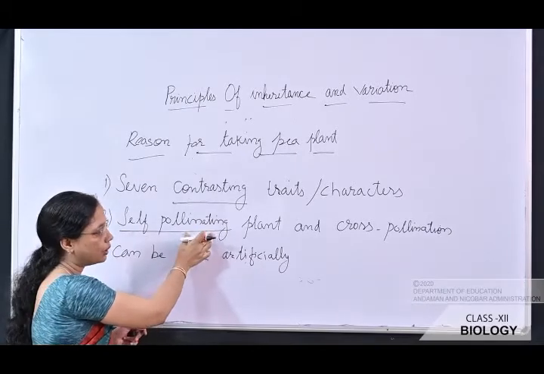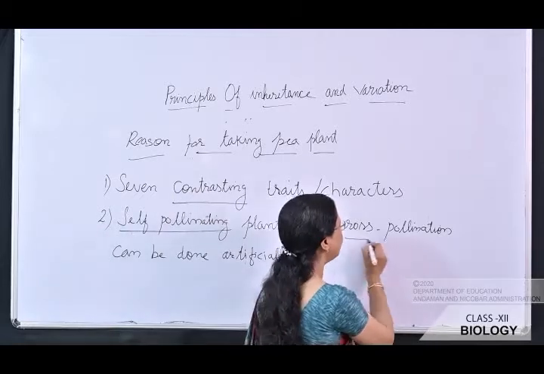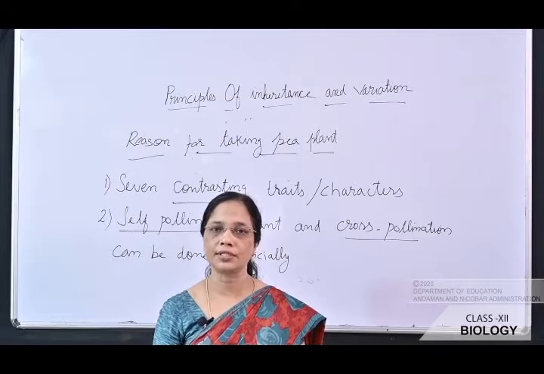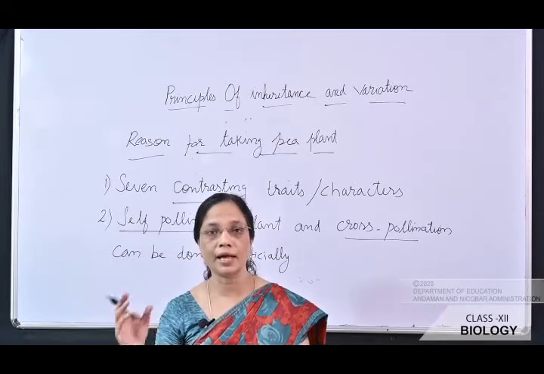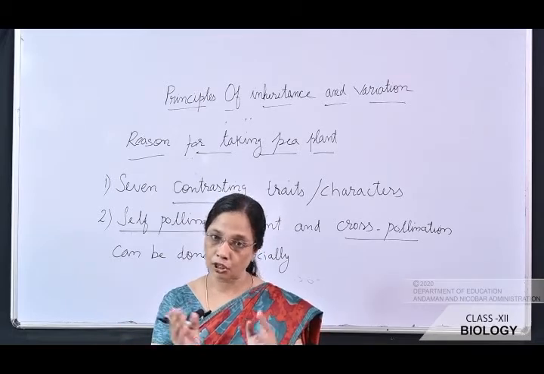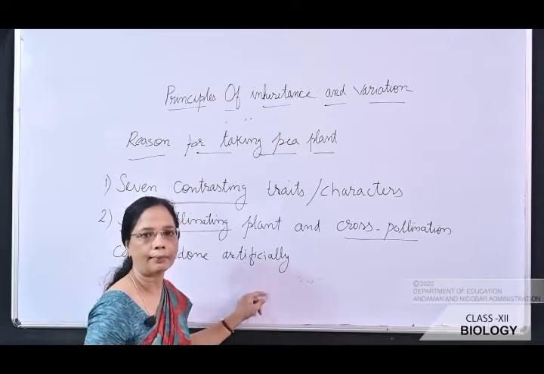These flowers can also be cross-pollinated. What do you mean by cross-pollination? That is transfer of pollen grain from anther to the stigma of a different plant. So flowers present in different plants can be cross-pollinated by a process of artificial hybridization.